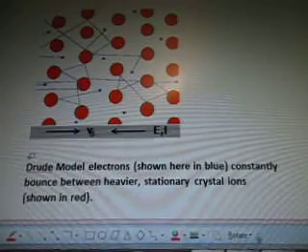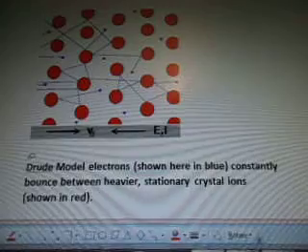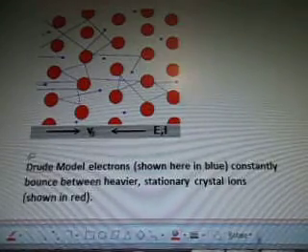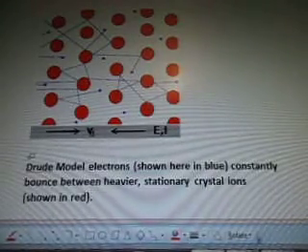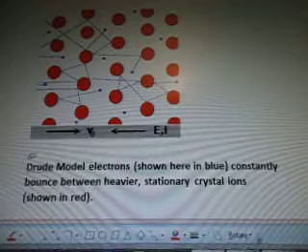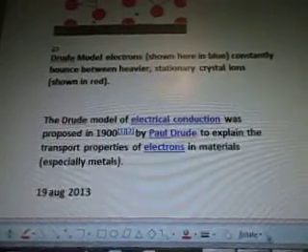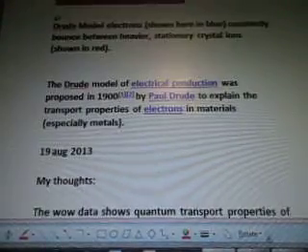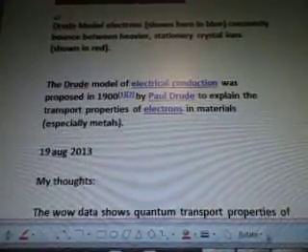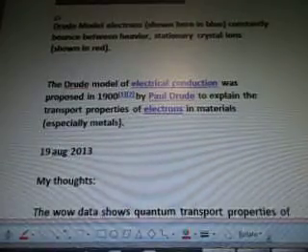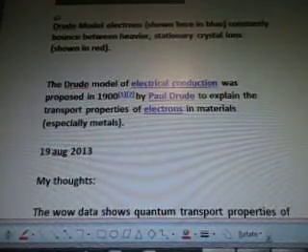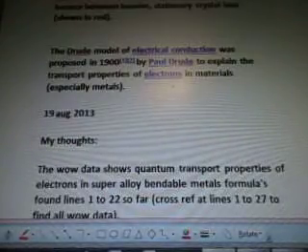This is the Drude Model electrons, shown here in the blue, the little blue dots with the circles, and constantly bounce between heavier stationary crystal ions, which are shown in red. The Drude model of electrical conduction was proposed in 1900 by Paul Drude to explain the transport properties of electrons in materials, especially metals.